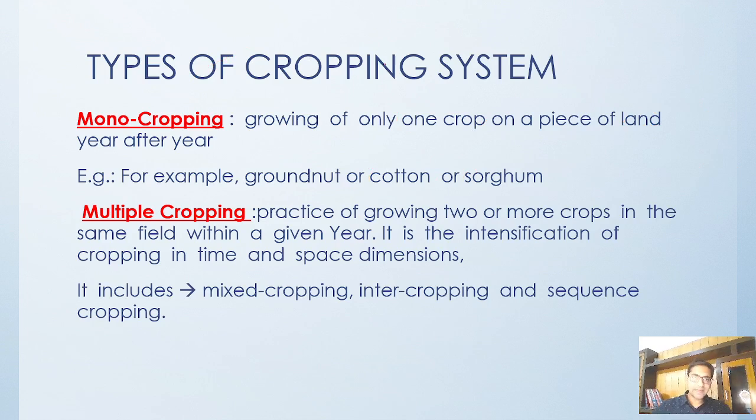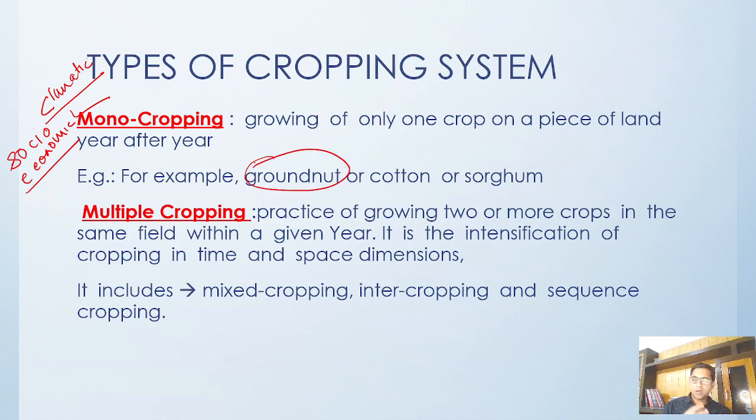So what is the reason why people go for monocropping? It can be a climatic reason, or it can be a socio-economic reason. Why? If we go by groundnut or cotton, the farmer keeps on growing this year after year. The main reason is that they have very limited rainfall, so they cannot grow anything else. That is why they keep on growing the same thing.